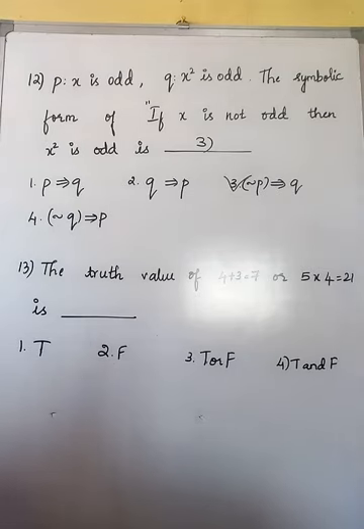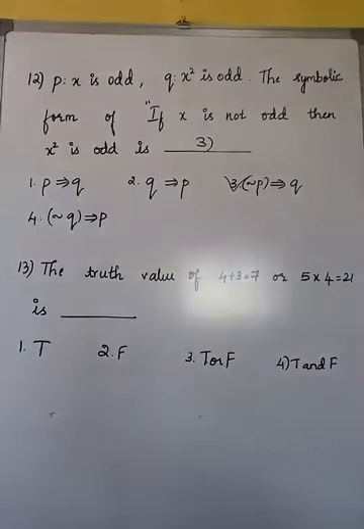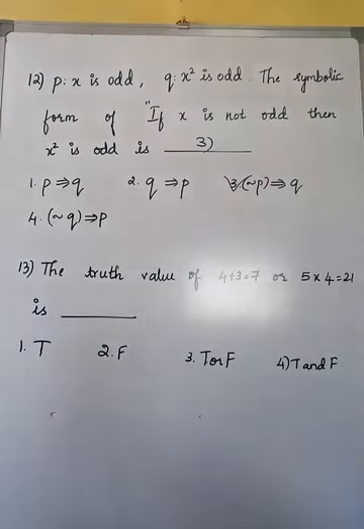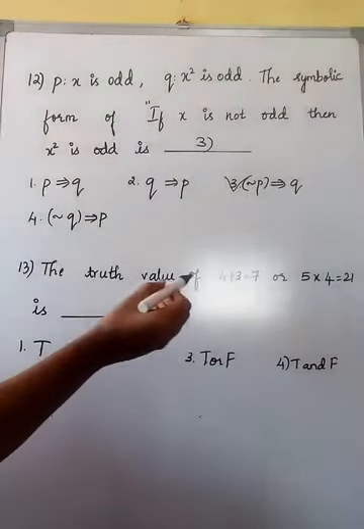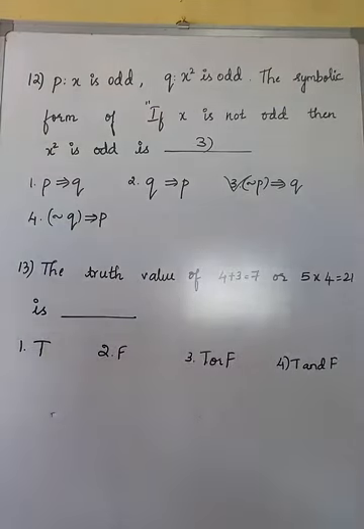Now let us move on with the next question. So these questions are very important. Okay, concentrate on the symbolic representation, that is and, or, implies, if and only if. Is it clear? Now the next one is the truth value of "4 plus 3 is equal to 7 or 5 into 4 is equal to 21".